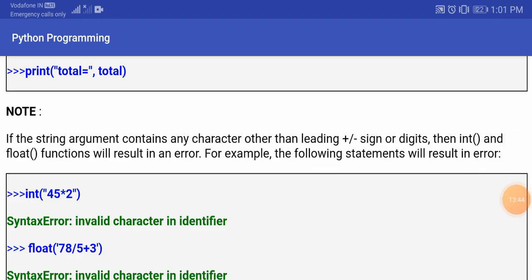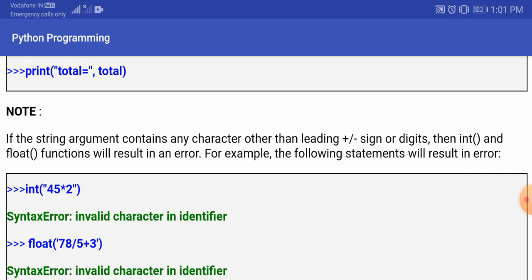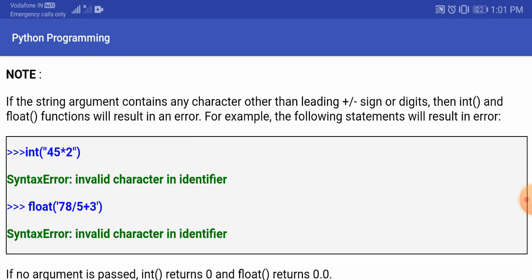Now here you can see we have given int of "45 into 2". So actually it is going to take this 45 into 2 as an input, and it is showing you a syntax error, invalid character in identifier. That means in int you cannot pass these values. Because int should only accept integer values, and this 45 into 2 is written in double quotes, that is a string type, so int cannot hold these string values. That's why you are getting the syntax error.